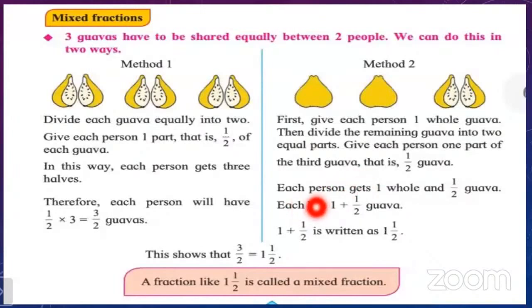1 plus 1 upon 2 is written as 1 and 1 upon 2. It means 1 and a half. So this shows that 3 upon 2 is equal to 1 and a half. A fraction like 1 and a half is called a mixed fraction. See, mixed fraction means what? It is explained here in the form of an activity. When there is a whole also and a fraction also, that time it is called a mixed fraction.